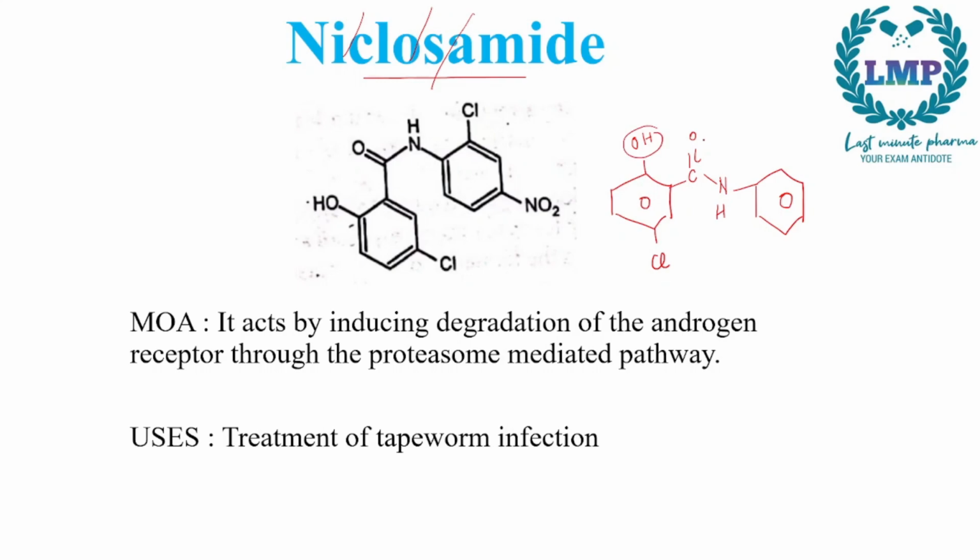Then here, since it's a niclosamide, we will give another chlorine right here, and right opposite to this carbon, right here, we will give a nitro group, NO2. So what we know about the compound is that it's a nitro derivative. From the name, niclosamide: amide, clo means there are two chlorines right here, and this is your ring.